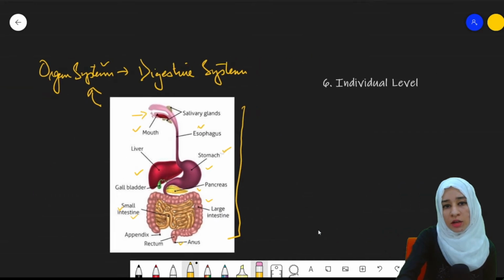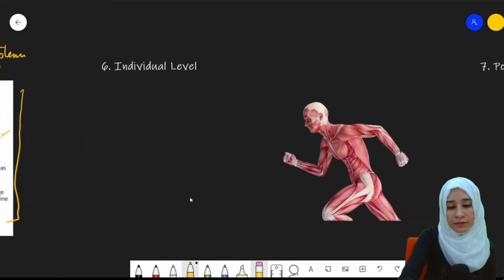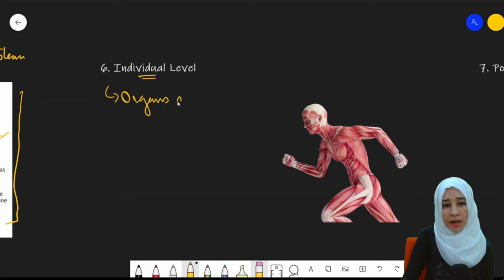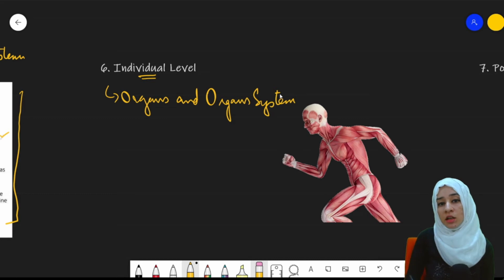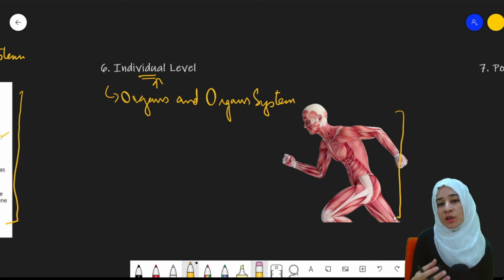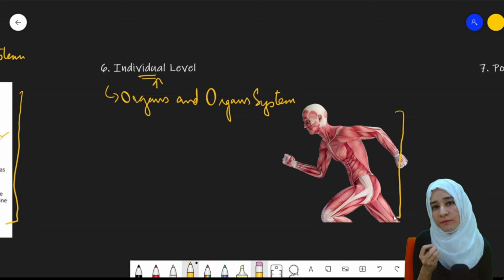Now comes the individual level. Different organs and organ systems combine together to form an individual, a complete individual. They will result in the formation of a complete living organism, where all of the organs and organ systems will be coordinating with each other to perform a simple function.